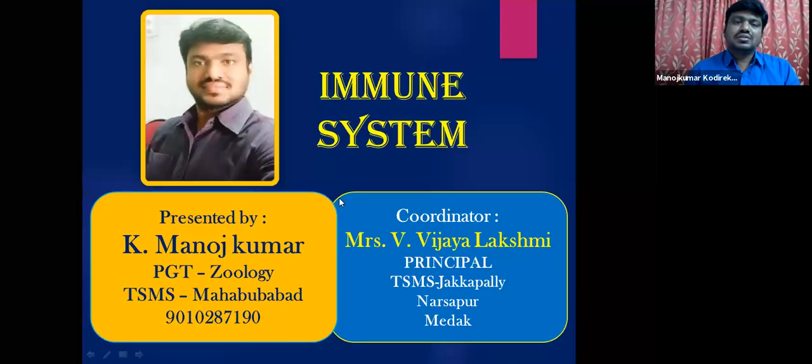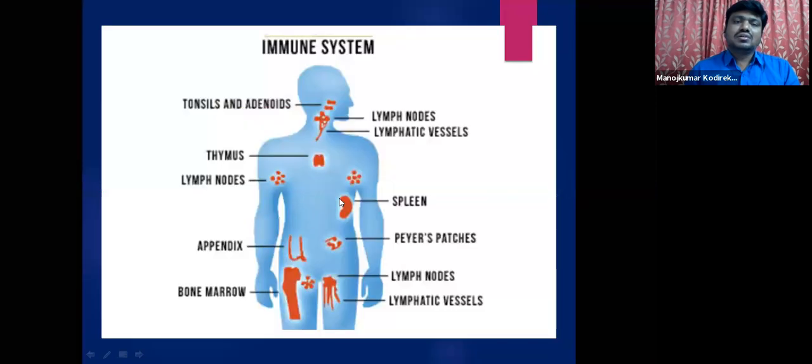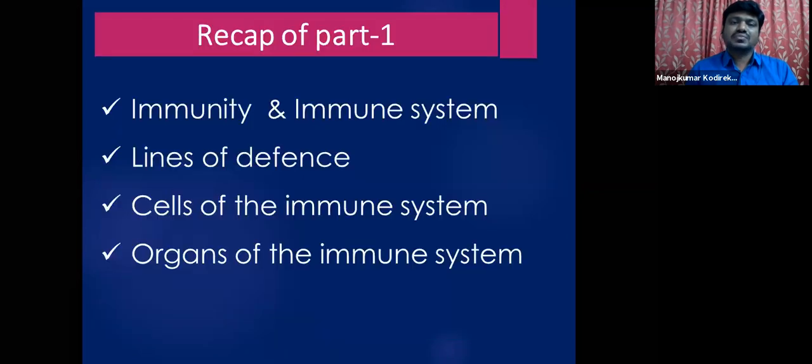Students, this is the picture showing the immune system with the different organs, such as primary lymphoid organs and secondary lymphoid organs, which were discussed in part 1. Students, let us have a quick recap of part 1.